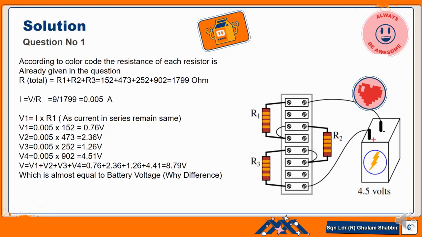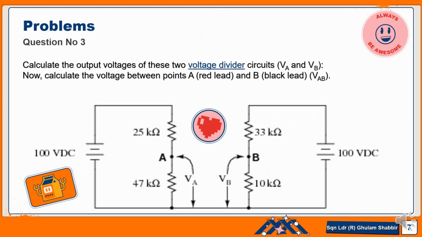Okay, so these are the three questions with different values and circuits. In question number 3, we need to find the potential difference VA, that is between point A and the ground, and the second, between point B and the ground.